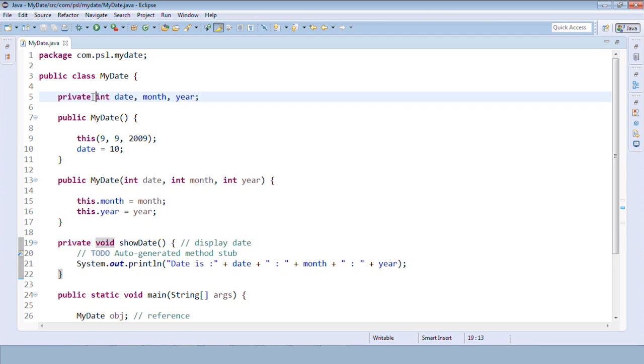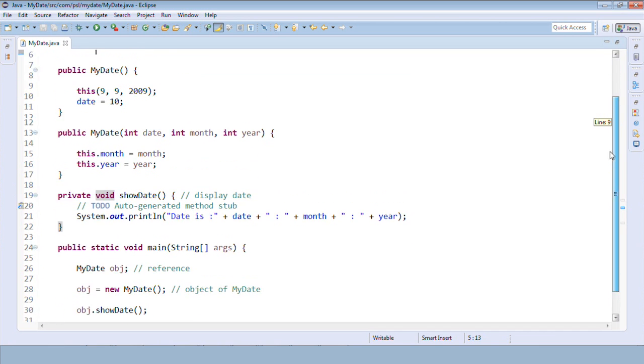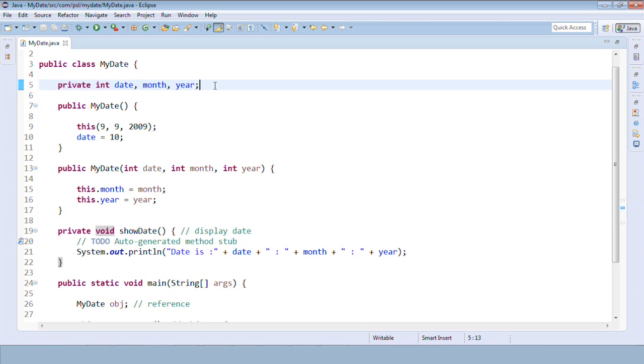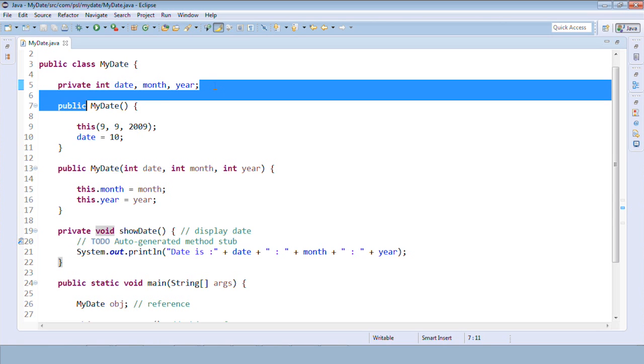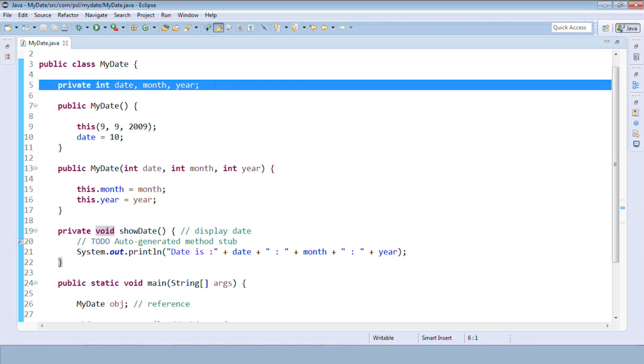Static is a class variable. The very first important point which we should note is that static is a class variable or a class member. The variables which we have created here are instance variables. Why are we calling them instance variables?